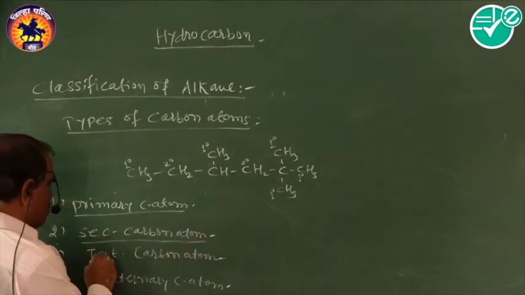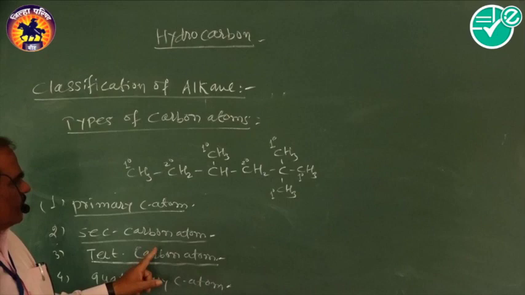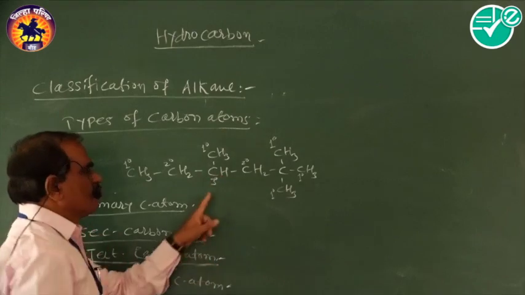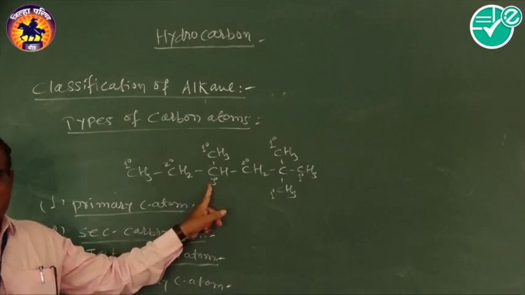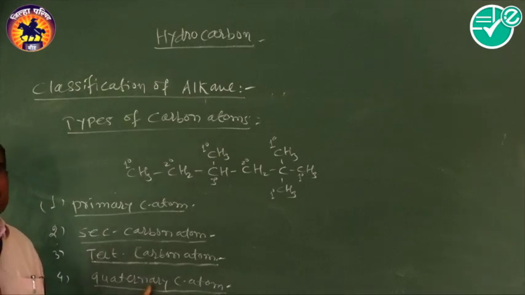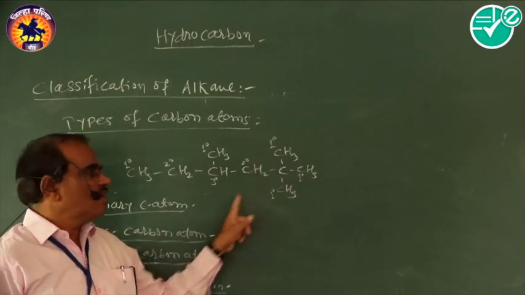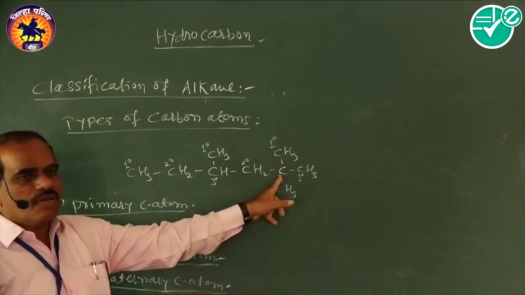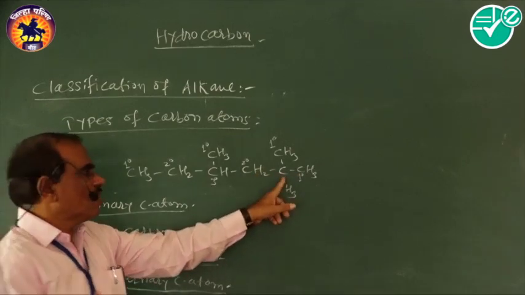Then third is a tertiary carbon atom. A tertiary carbon atom means the carbon atom which is attached to 3 different carbon atoms. This carbon atom is a tertiary carbon atom because it is attached to 3 different carbon atoms. And last is a quaternary carbon atom, which is attached to 4 different carbon atoms. So this carbon atom is called a quaternary carbon atom because it is attached to 4 different carbon atoms.